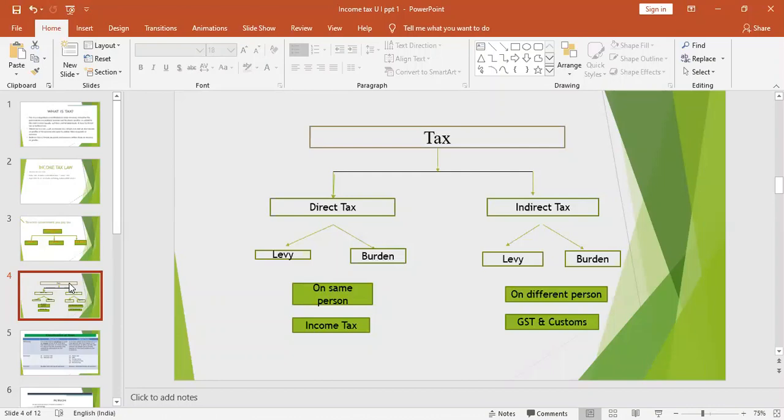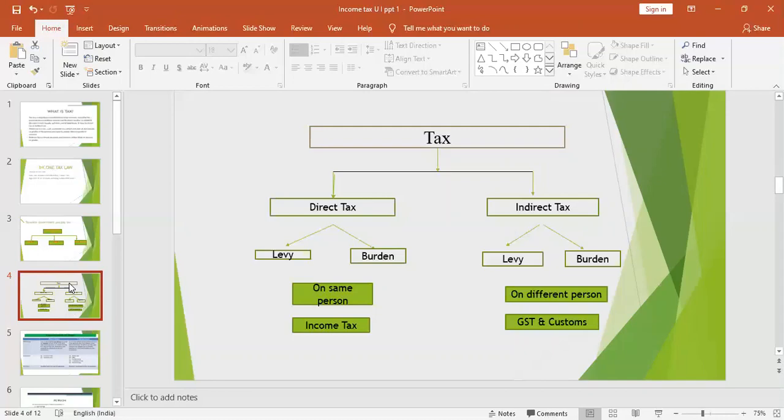What is indirect tax? Indirect tax is the amount of tax that can be shifted from one person to another person. It is imposed on one person and it is paid by some other person. That is GST and customs. I'll give you an example here. A manufacturer sells a product for rupees 165 to the wholesaler, and the wholesaler sells the same product at rupees 200 to the retailer, and the retailer sells the same product at rupees 250 to the consumer.